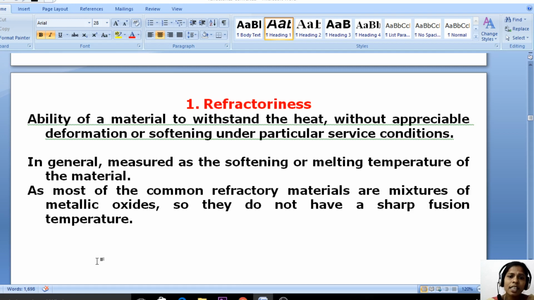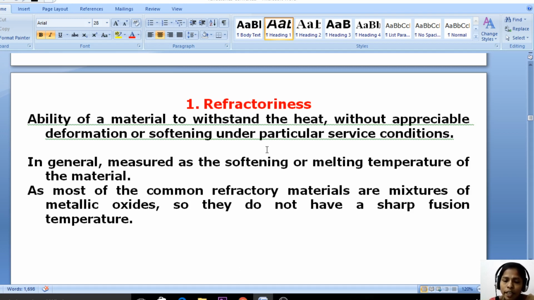Refractoriness is the ability of a material to withstand heat without appreciable deformation or softening under particular service conditions.